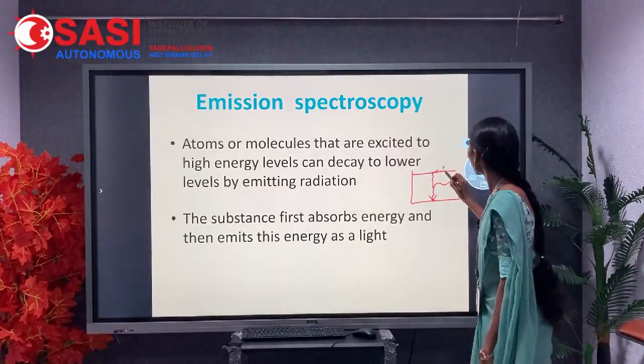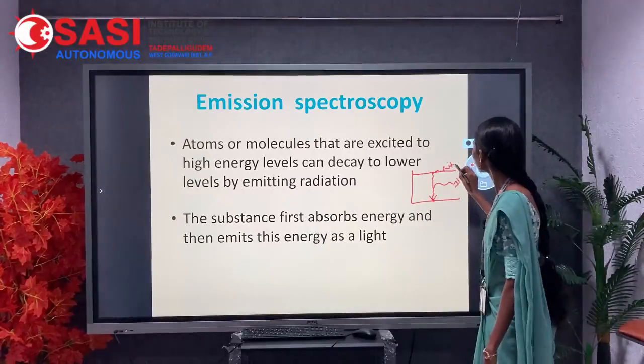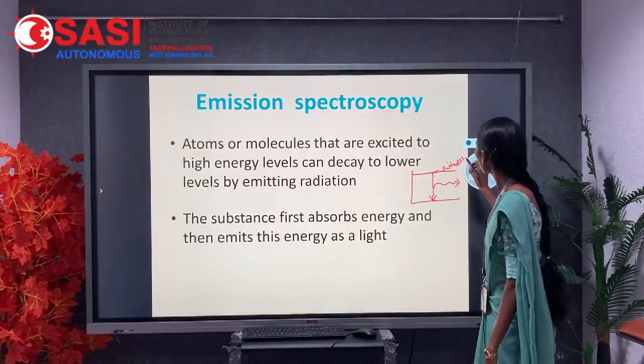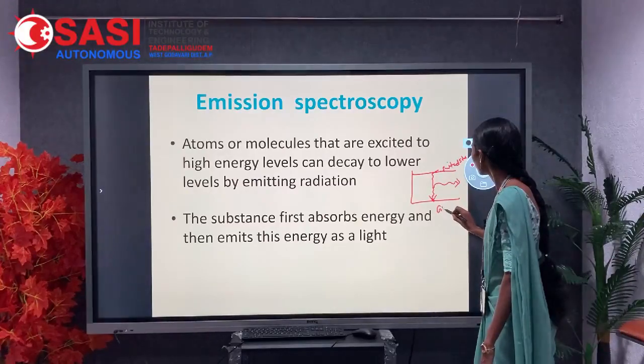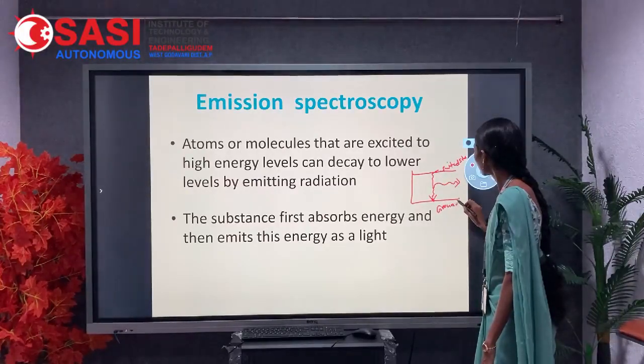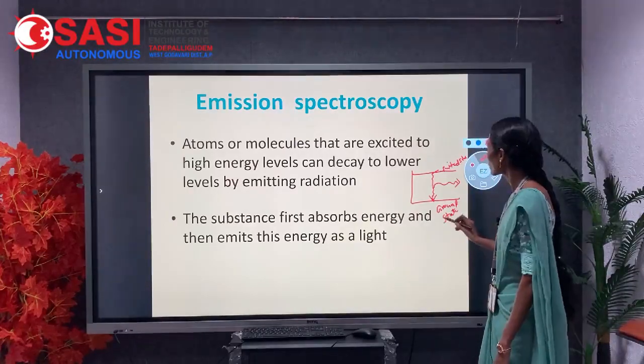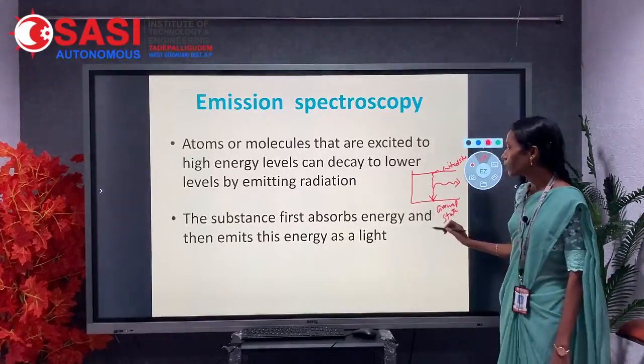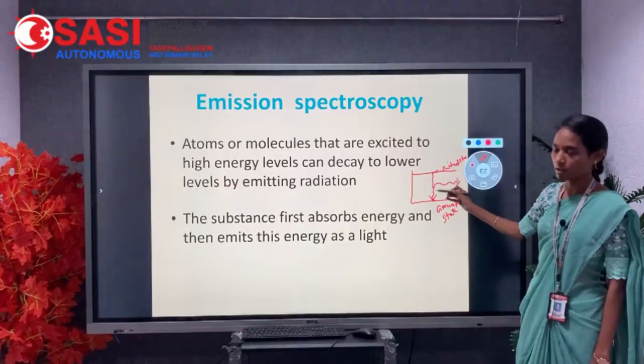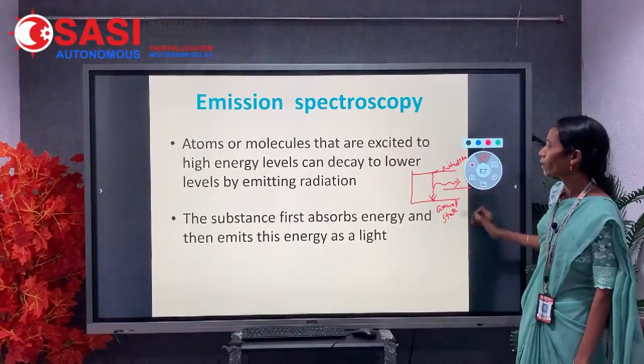Here it was the excited state and it was the ground state. Here the spectrum will be formed by the emission of the molecule in the form of light.